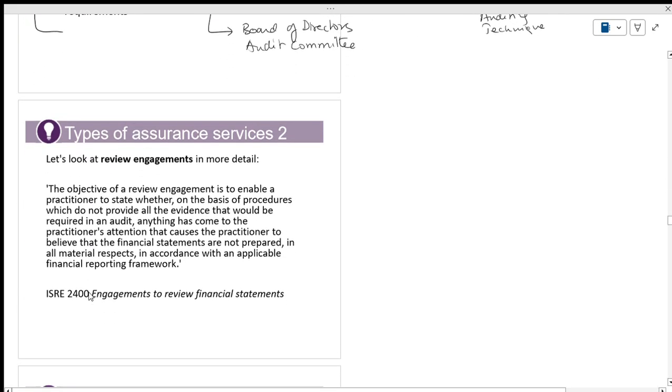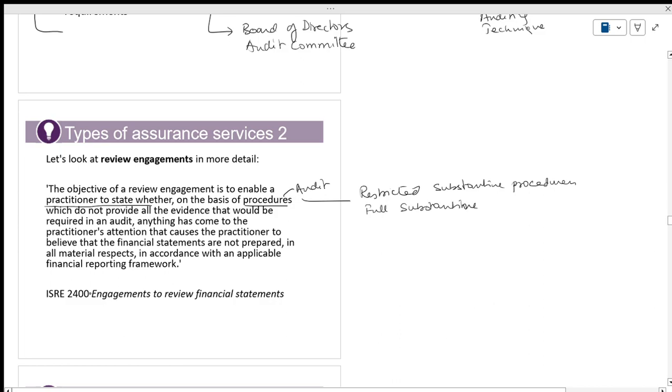Now, what is the review engagement? What does it mean? The objective of review is to enable a practitioner, that is the auditor, to state whether, on the basis of the procedures, which are audit procedures, we have restricted substantive procedures, and we have full substantive procedures.